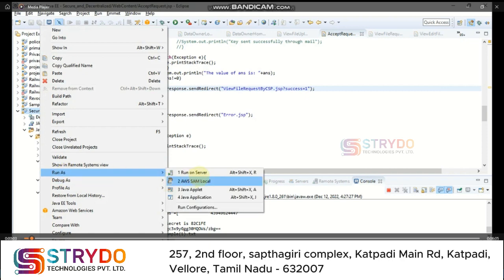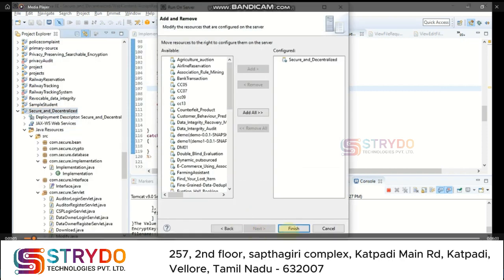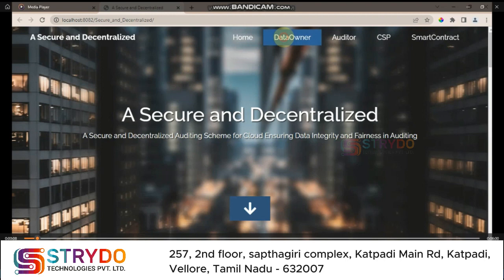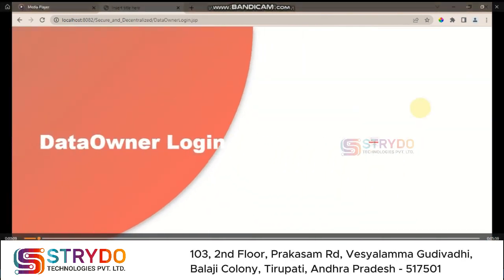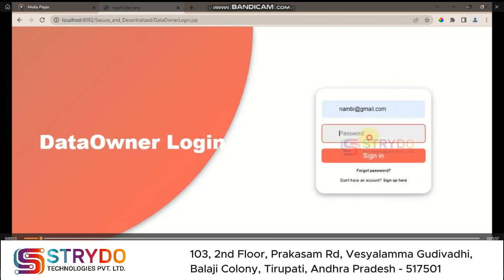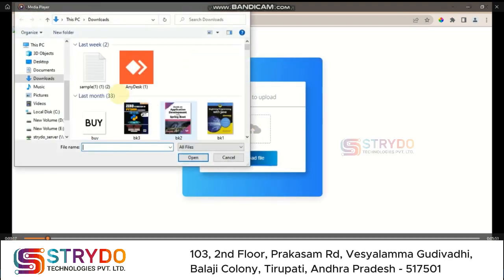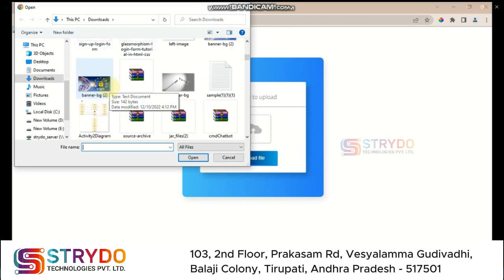So we are going to run the project. While running, check that the SQL script has been inserted. Here you can see the home page of the project, with data owner, auditor, CSP and smart contract. First log into the data owner and upload a document as a text file or any file, and the information is encrypted in the background.